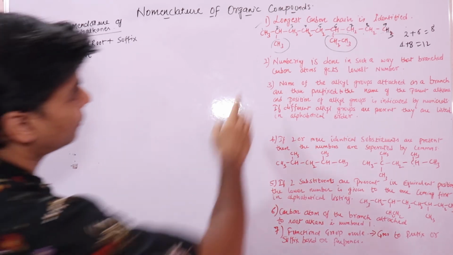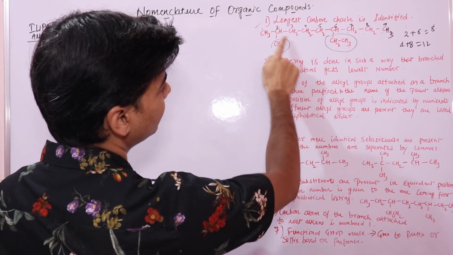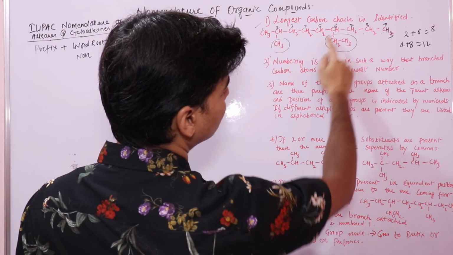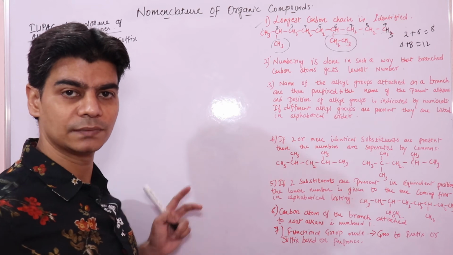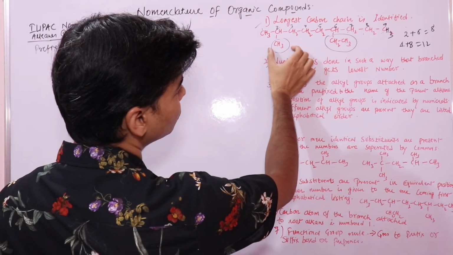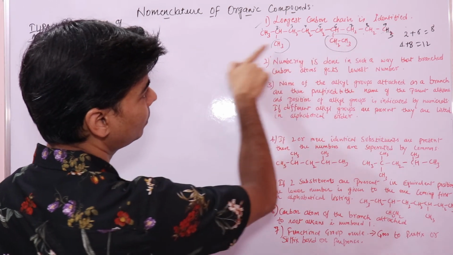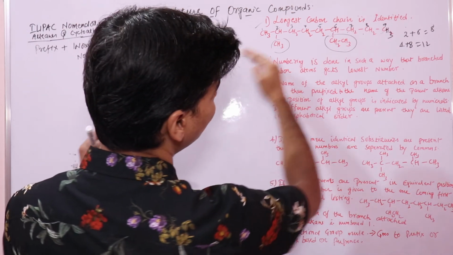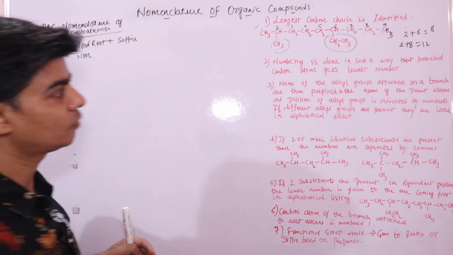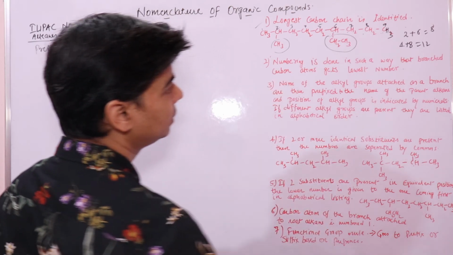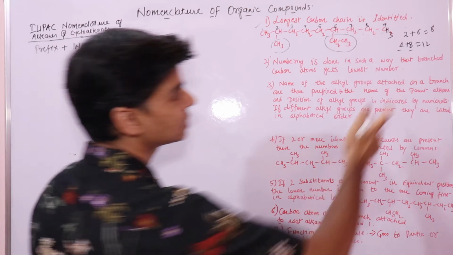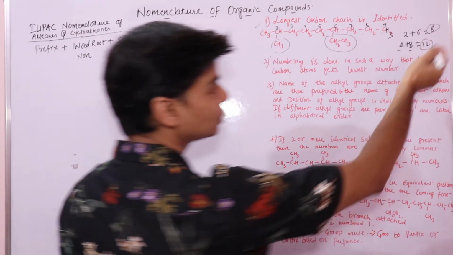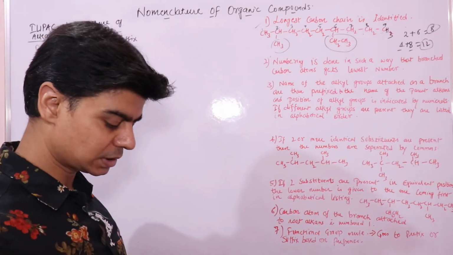So if I start numbering from here, these branched alkyl groups, these are alkyl groups we have studied before, get the lowest numbers if I start from left to right. But if I go from right to left, these are getting higher numbers, and their sum is higher. If you sum these, this is also known as the lowest sum rule.